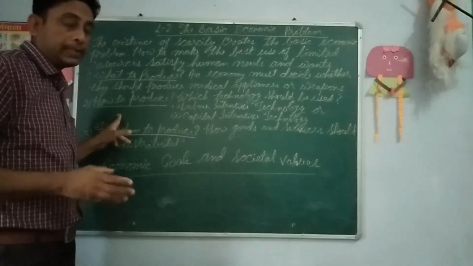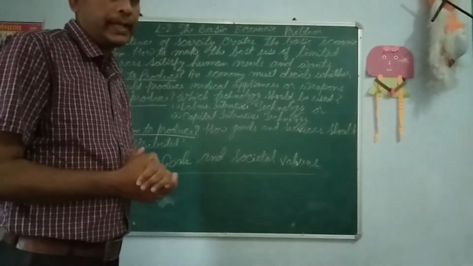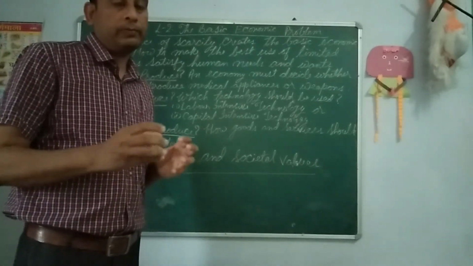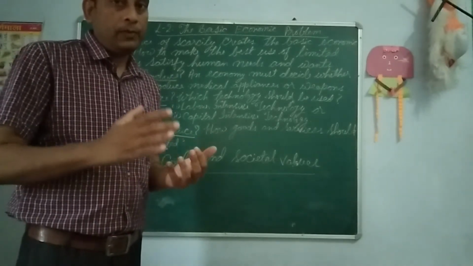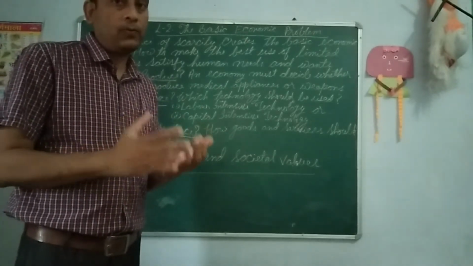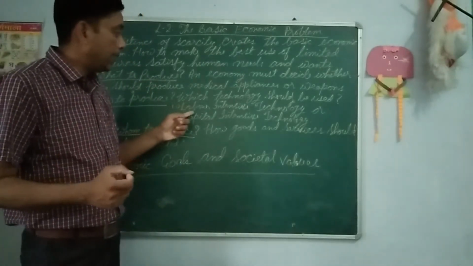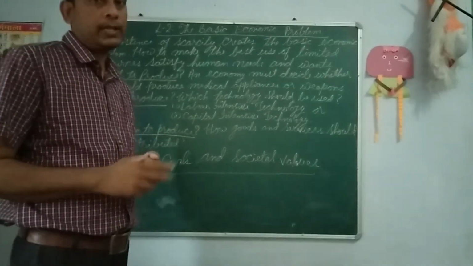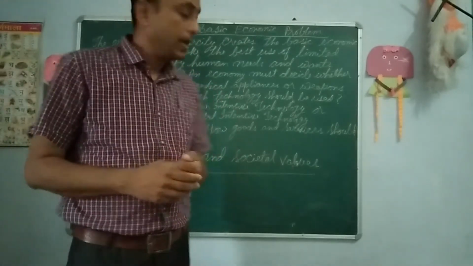How to produce is the second question. This is also a very important thing to keep in mind, because they must decide which technology they require in producing things. Labor intensive technology and capital intensive technology are two types of technologies used in an economy.